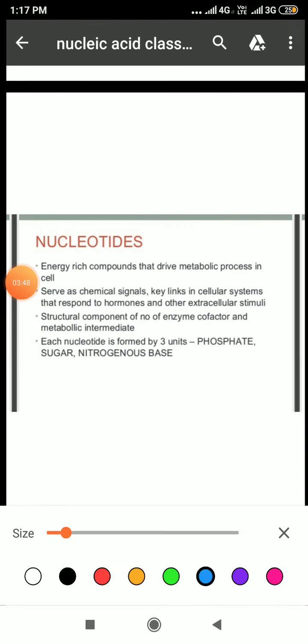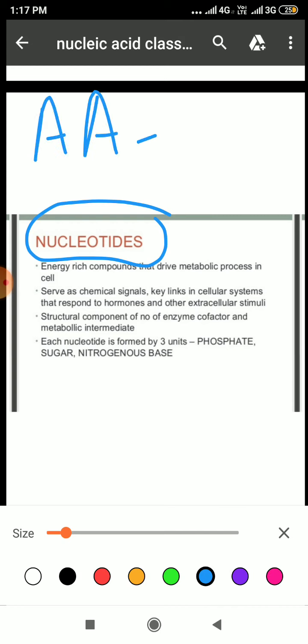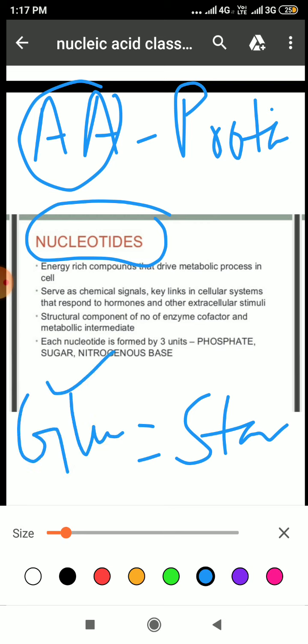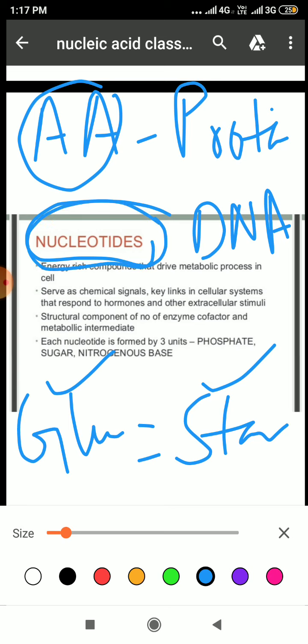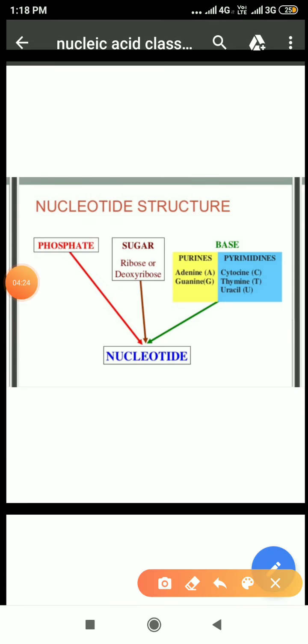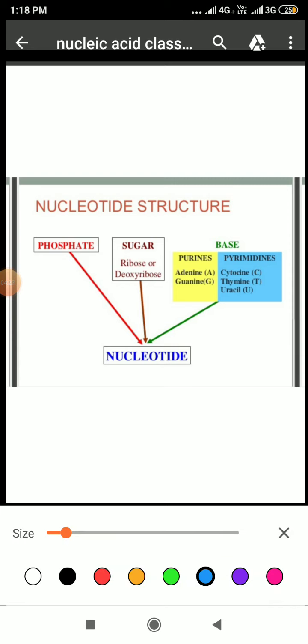Students, the monomer unit of DNA is the nucleotide. Now what is this nucleotide? As you have studied, protein is formed of amino acids, so the amino acid is the monomer of protein. Starch is formed of glucose molecules, so glucose is the monomer and starch is the polysaccharide. Similarly, DNA is a polynucleotide and the nucleotide is its monomer, which means it is formed of various nucleotides. Clear?